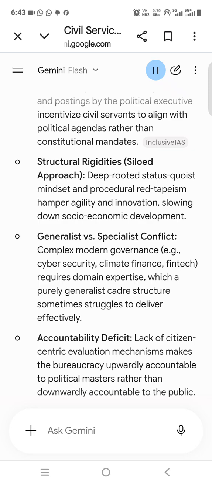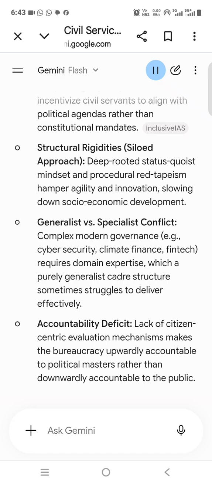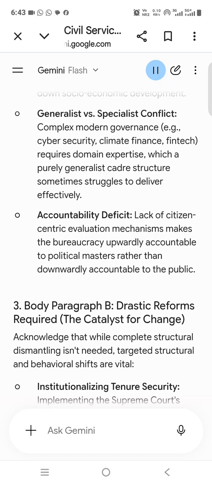Behavioral shifts. Mission Karmayogi. Shifting the administrative culture from a rule-based approach to a role-based competency model focused on empathy and efficiency. Technological integration. Leveraging e-governance to eliminate back-end corruption and reduce human interface, e.g., faceless tax assessments.